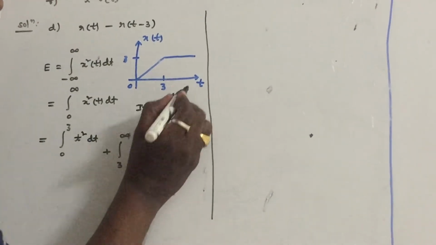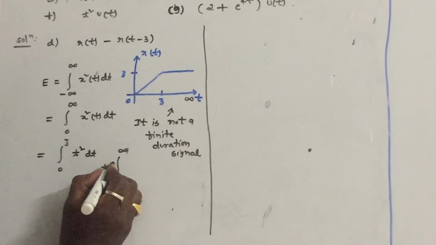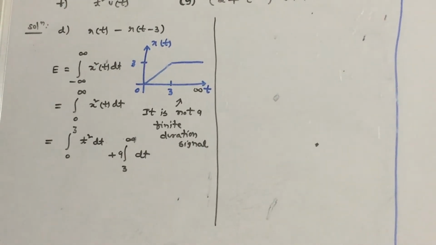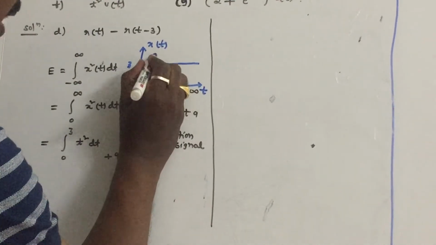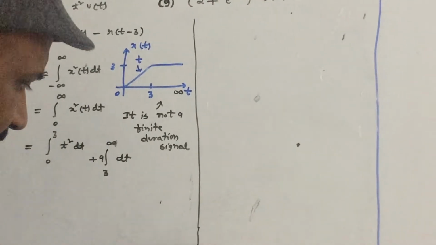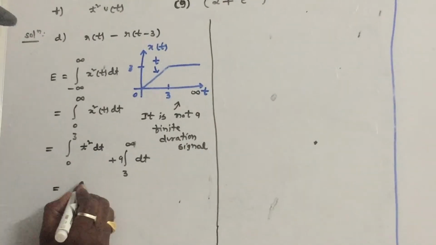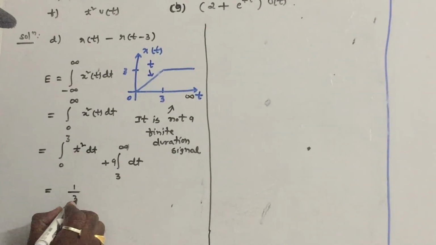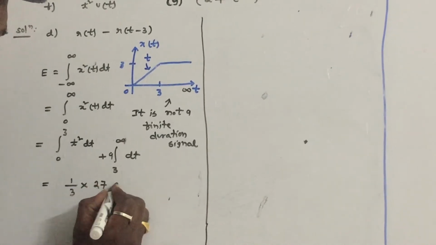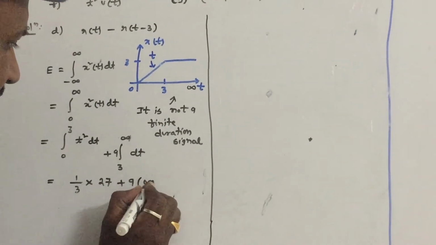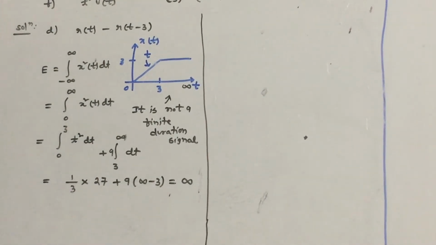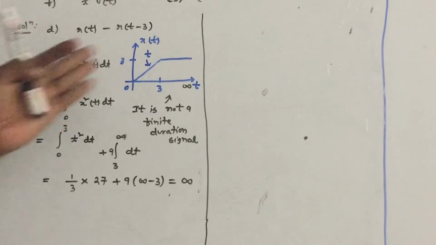What is the amplitude during the interval 3 to infinity? Its amplitude is 3, so 3 square, 9 dt. You have to split because it is a straight line. What is the nature of the signal? Ramp. Ramp equation is t, as you know. Now let us substitute these things in this equation. First is t cube by 3, 1 by 3 into 27, plus 9 into infinity minus 3. So you can see that the final answer is infinity. Infinity plus something is infinity. Therefore the energy is infinity, as I said earlier.